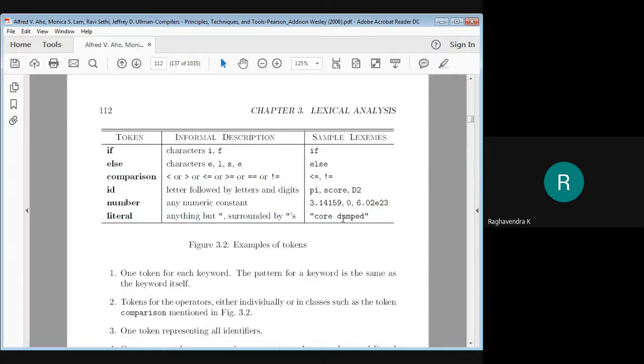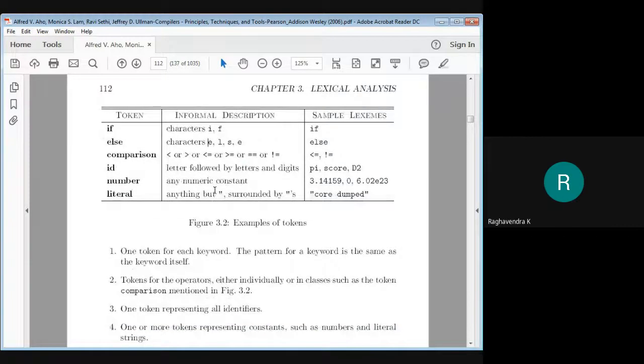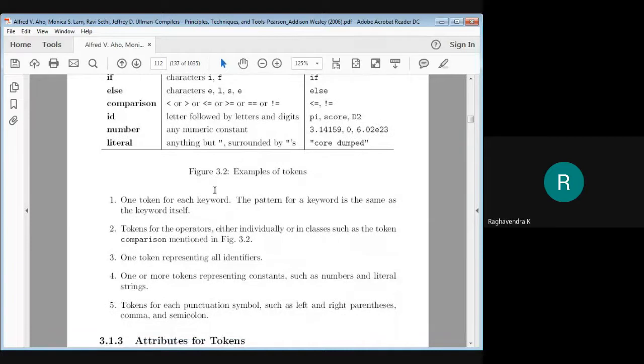This is what will appear in your program. To identify these as tokens, you require a pattern, so you need to specify patterns like this. As I mentioned, for an identifier, the pattern is, I'll just show you that.